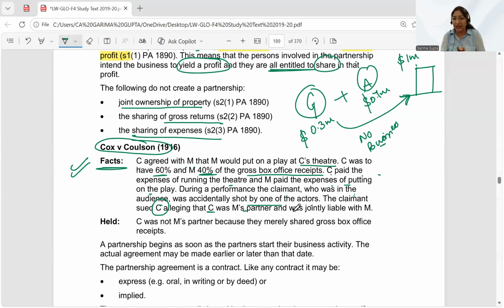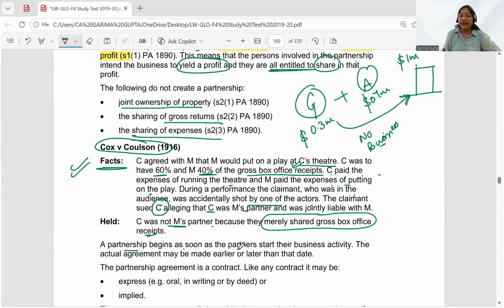Only when they start a business activity to earn a profit. Here in this case, C was not M's partner because they were just sharing the gross box office receipts. They have not started a business. They have not agreed that we will share this much of profits. They were just sharing the receipts, not the profits of the business.